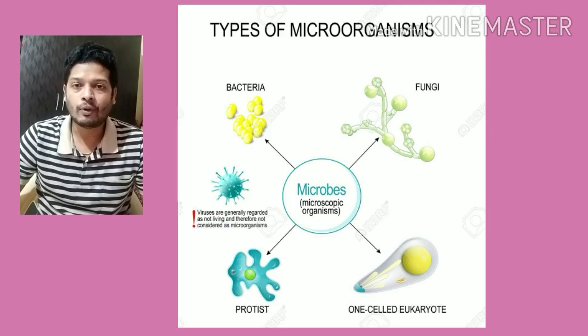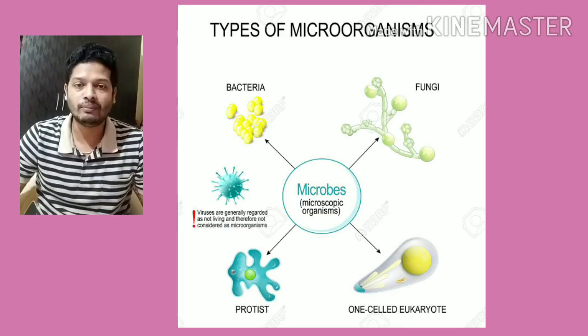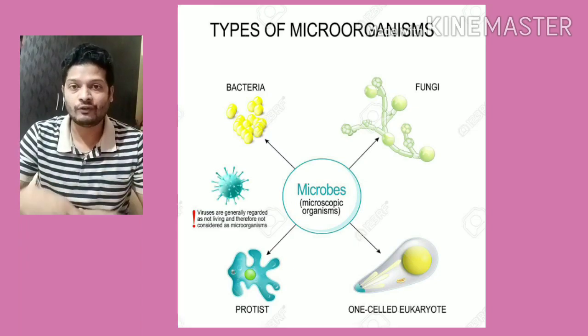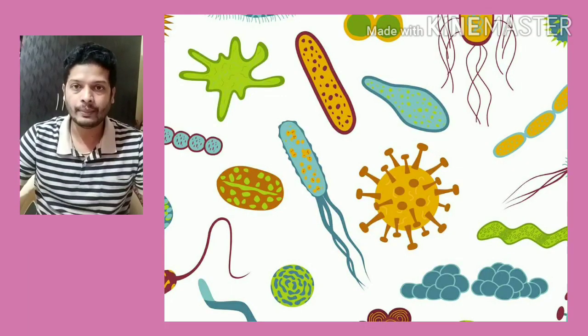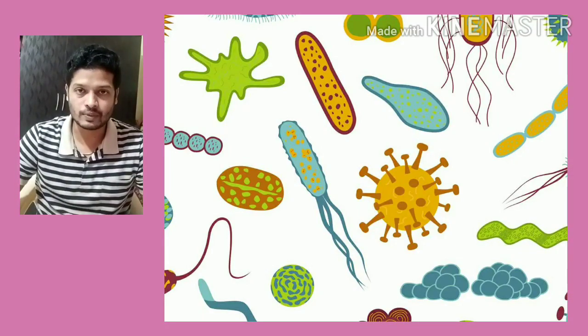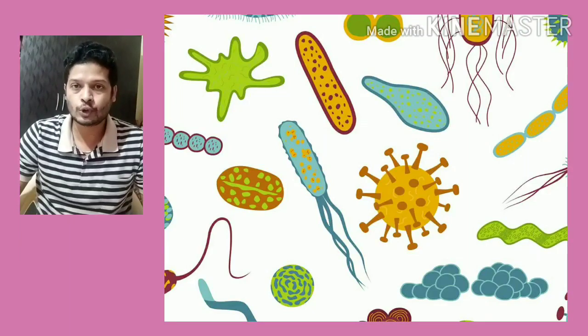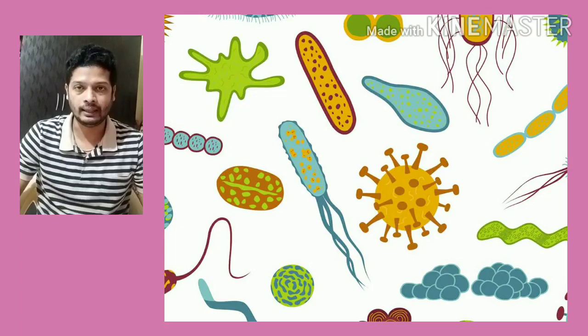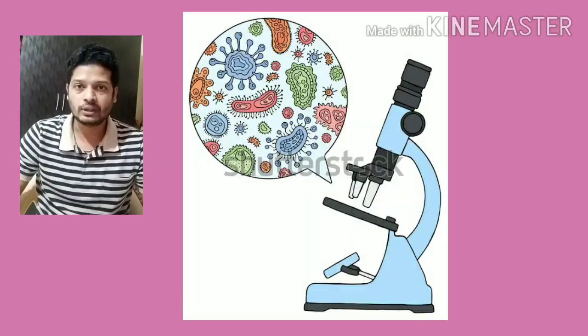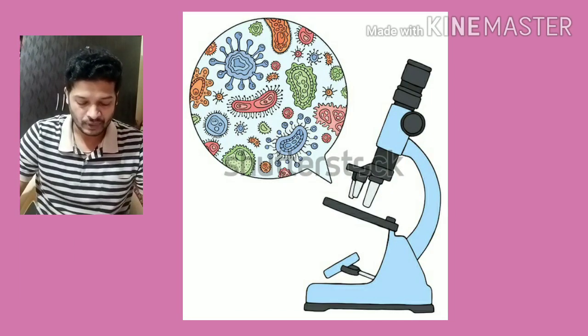So let's have a recap of what all microorganisms we remember. The most commonly known microbe is amoeba. Apart from that, we have paramecium, bacteria of different kinds. These all are microorganisms. The instrument used to observe the microorganism is known as microscope. Since they are very small, they cannot be seen by our naked eye. That is why to view the microorganisms we need to use a device known as microscope.